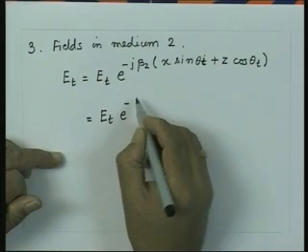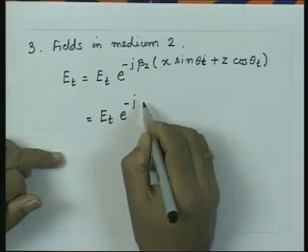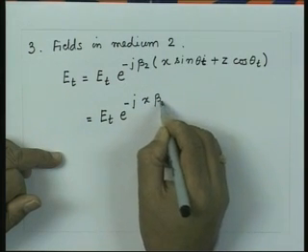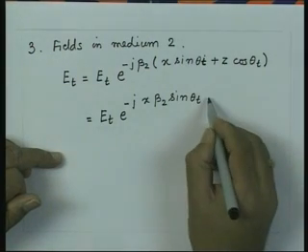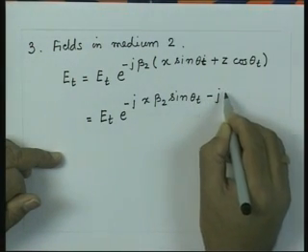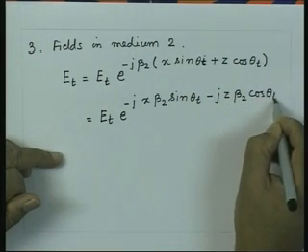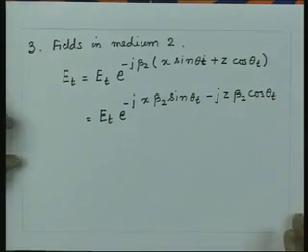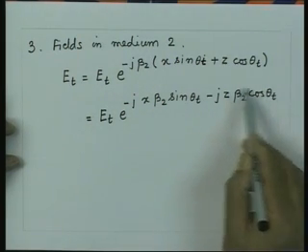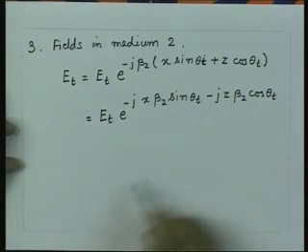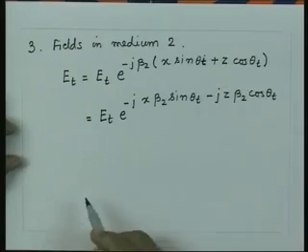e to the power minus j. Let me first write down explicitly: x beta 2 sin theta t, minus j z beta 2 cos theta t. So, if I substitute for cos theta t in this, then this quantity is no more an imaginary quantity. So, it does not represent a phase.